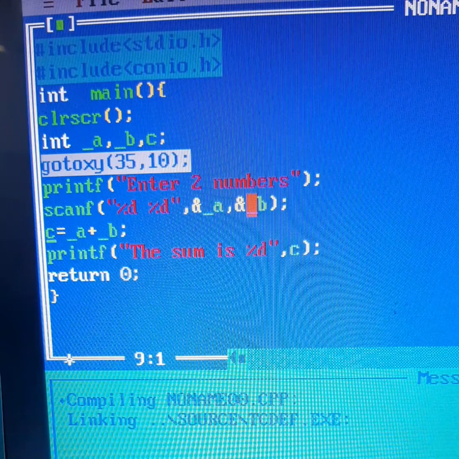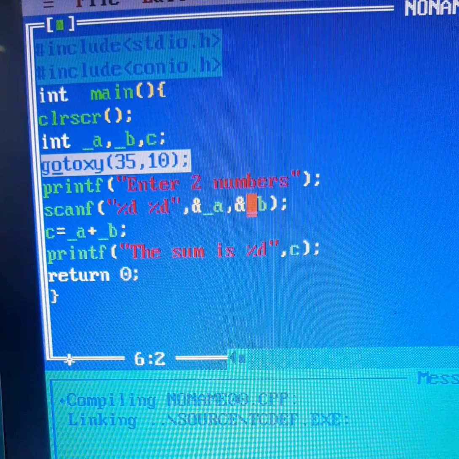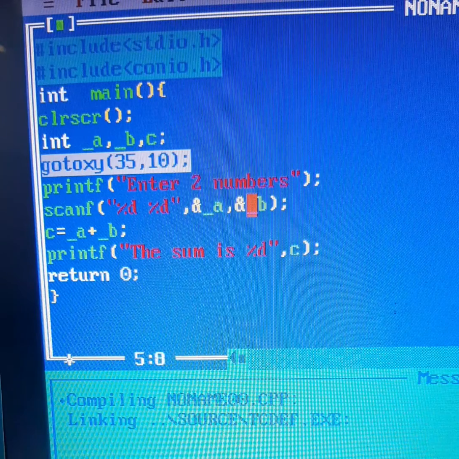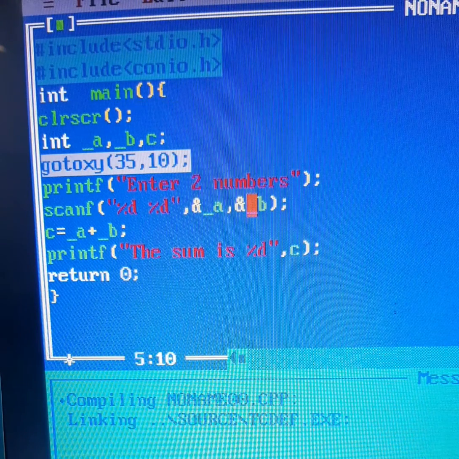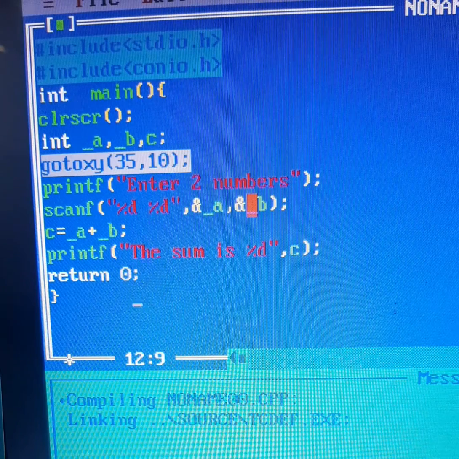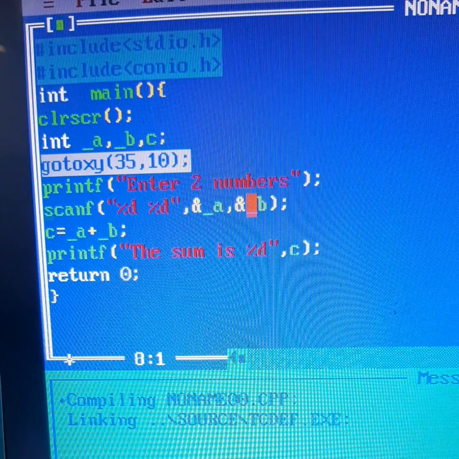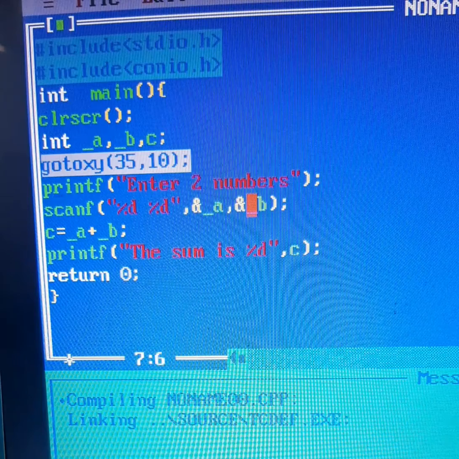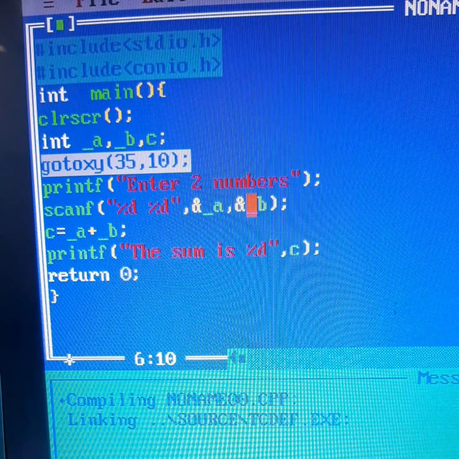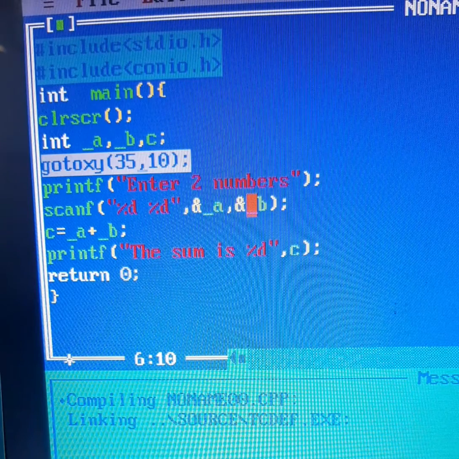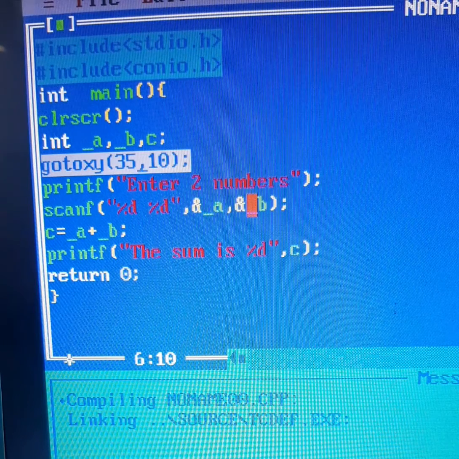The third token that I am using everywhere is semicolon, then a comma, then curly braces, the circular brackets. These are all what? Punctuators. Then comes literals. The values that I have used here, 35 and 10, they are the literal values. The values that behave as fixed data items, they are literals.